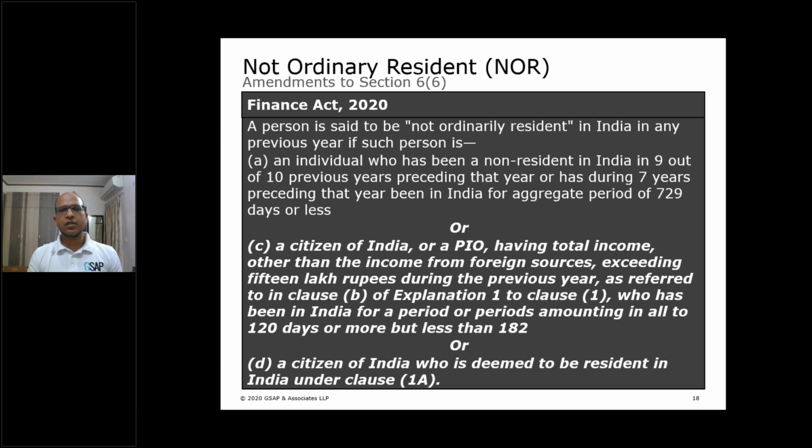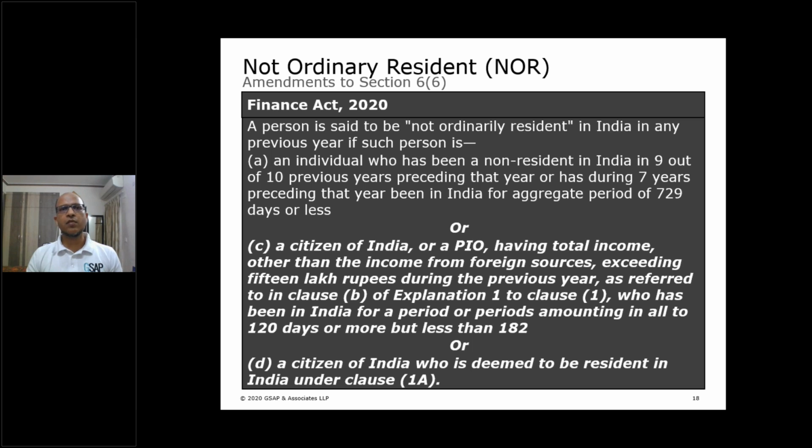Why have they kept 1A people in the NOR category? The logic of the government or the legislature might be that these are people who are living abroad. We are making them resident, but let's not tax their foreign income because they are living abroad. They might be earning a lot of income abroad. Why should we tax them? We are deeming them resident. Let's tax their India sourced income only. Fine. But this will create a scenario where a person who was already taxable in India under the old law will get out of the tax net.